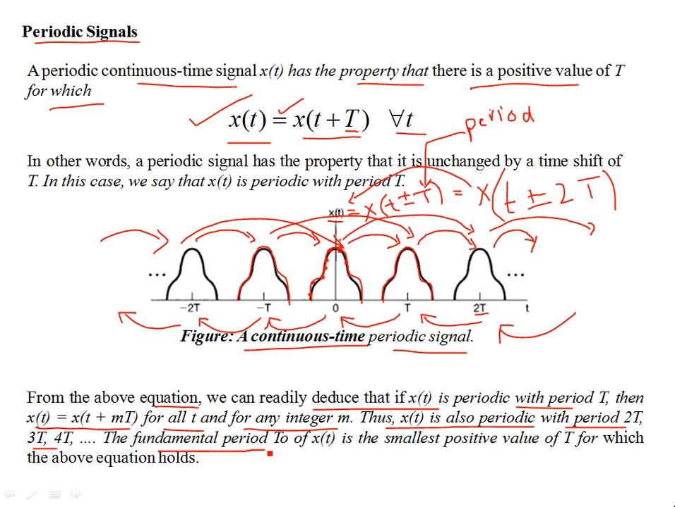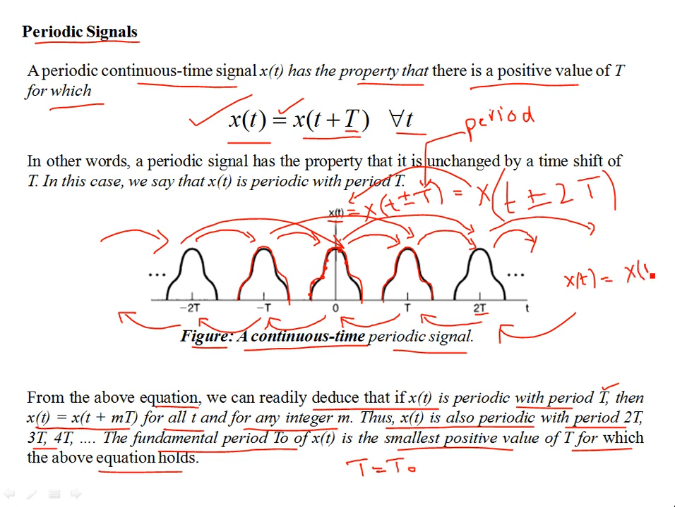So the fundamental period happens to be the smallest period, and in this case, the smallest period is capital T. If you refer to capital T as T naught, it's the same quantity. So we are referring to T naught as the fundamental period. This is the smallest positive value of T for which the above equation holds. Consider this figure, the continuous time periodic signal being shown, and this equality doesn't hold for, let's say, x(t).